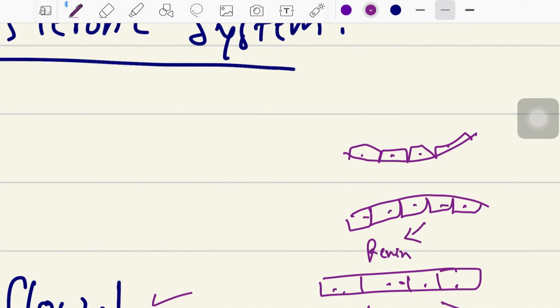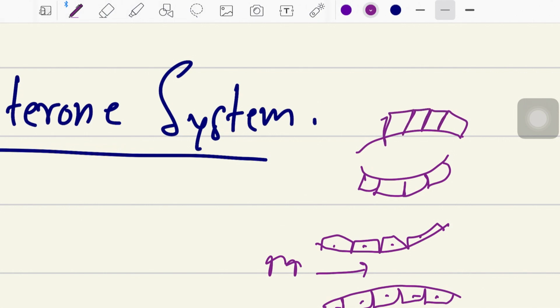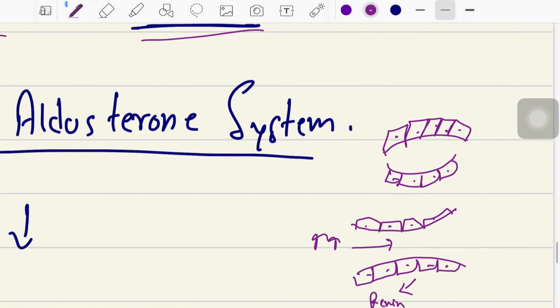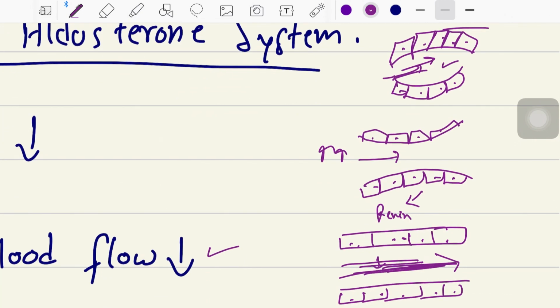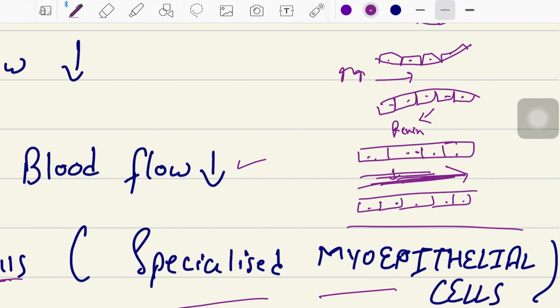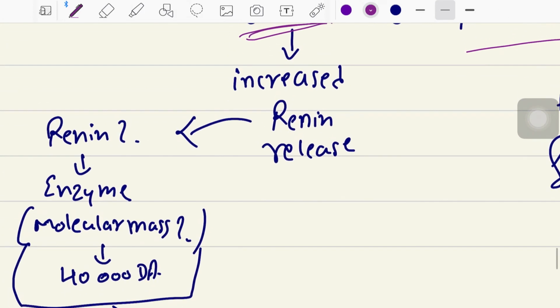Okay. Now suppose there is more volume coming in the afferent arteriole, the movement will now occur outwards. Okay, the cells will be like this, and this will stop the release of renin if there is any process that is going on. So increase in the volume causes no secretion of the renin, and decrease in the volume causes the secretion of the renin, and this is why there are myoepithelial cells. Myoepithelial cells are the JG cells.